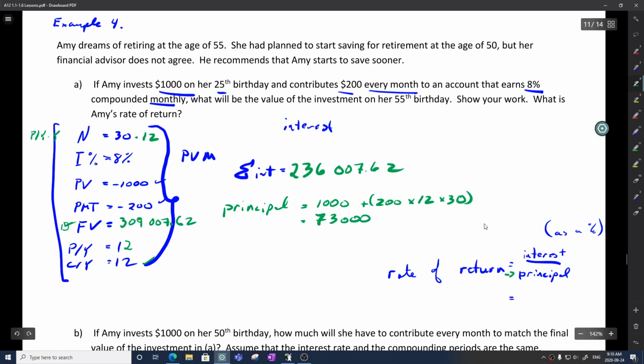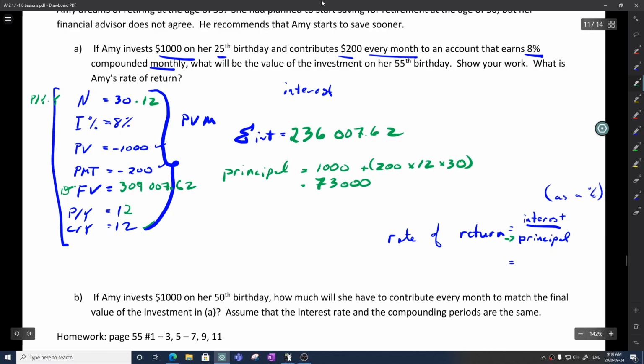So my rate of return, I'm finally ready to calculate my rate of return. My rate of return is $236,007.62 divided by $73,000.